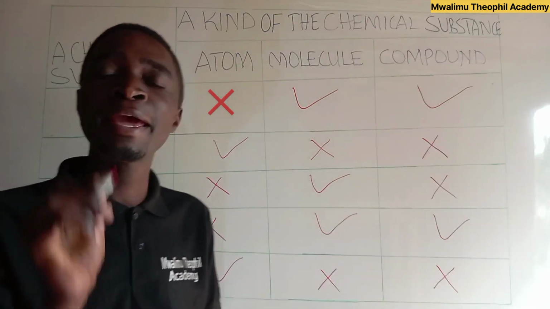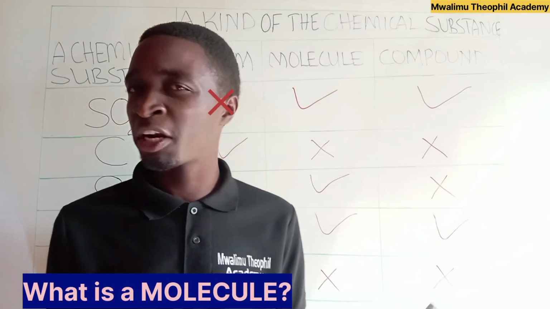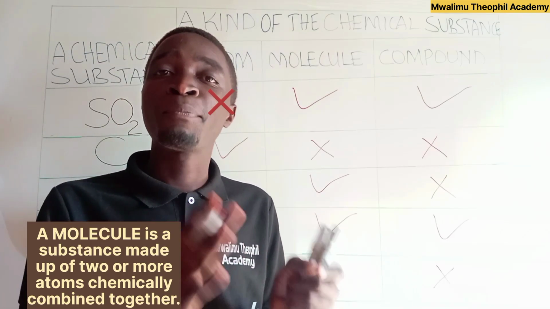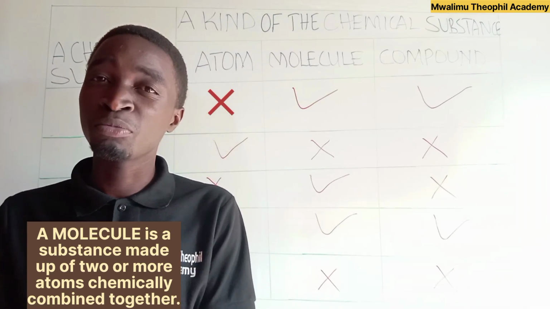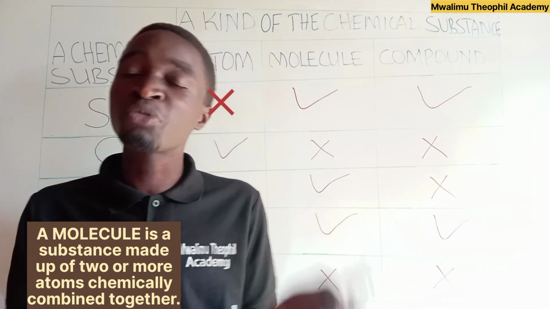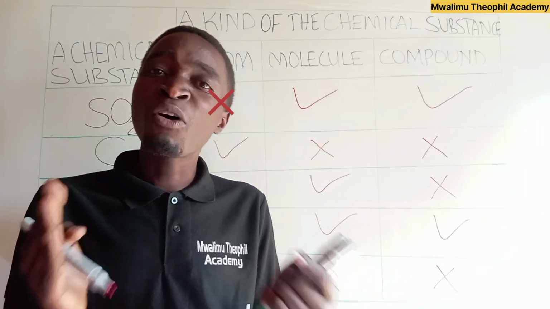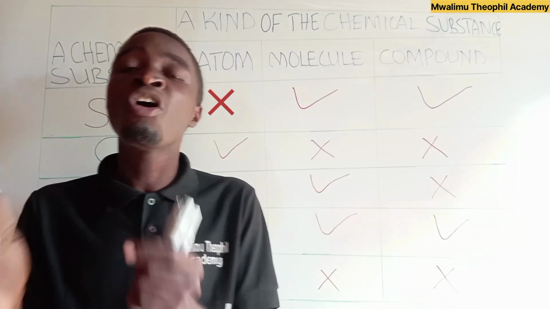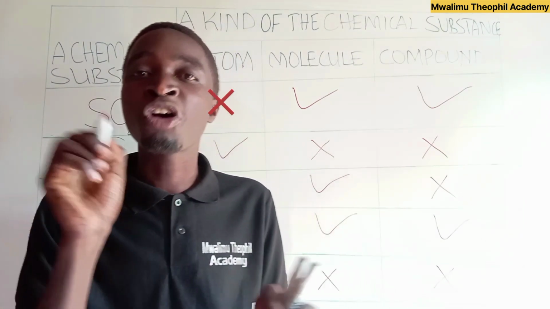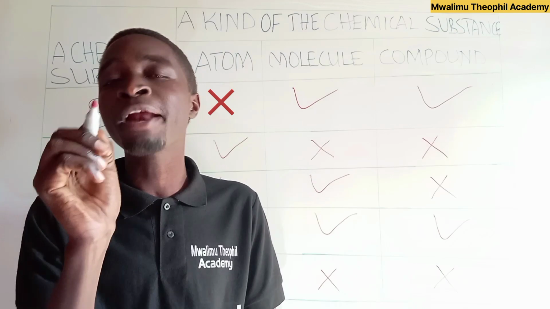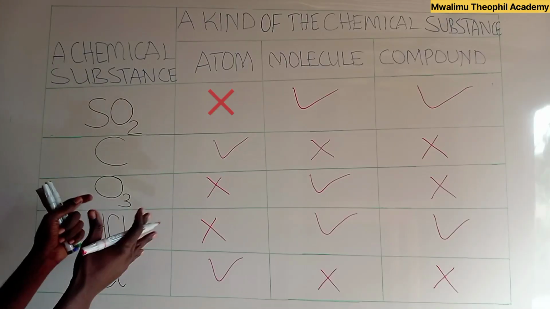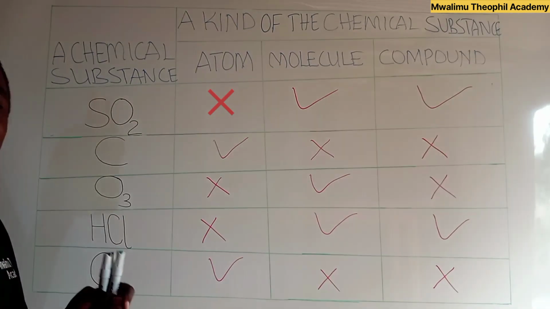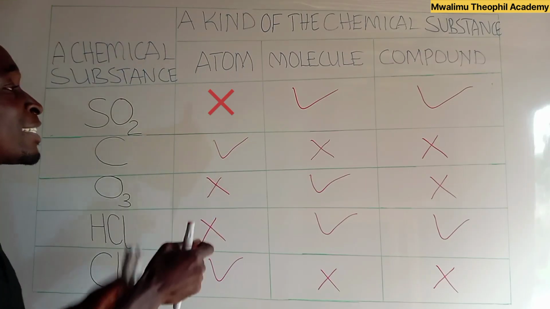After that, let us define a molecule. What is a molecule? A molecule is a substance made up of two or more atoms which are chemically combined together. Now, any combination of atoms, regardless of whether they are of the same kind or not of the same kind, we call the resulting substance a molecule. That is why any combination of more than one atom, regardless of whether they are of the same kind or not, we have taken it as a molecule.